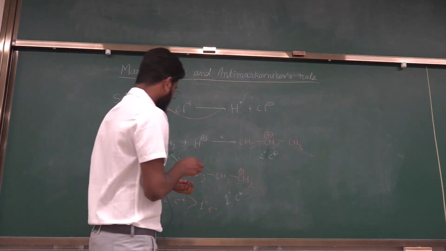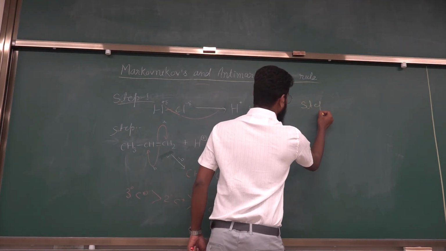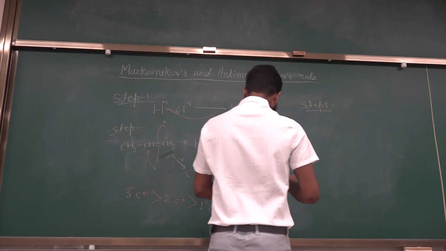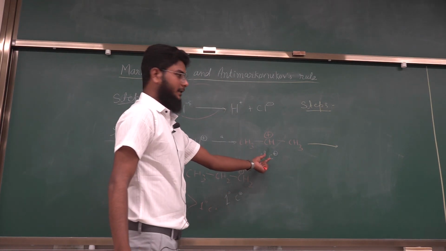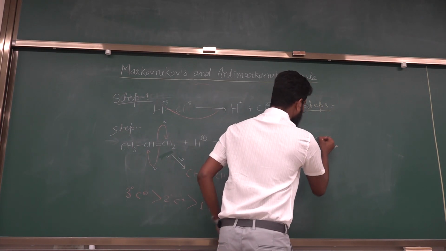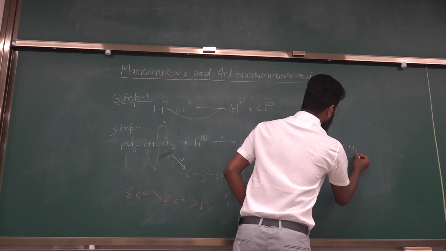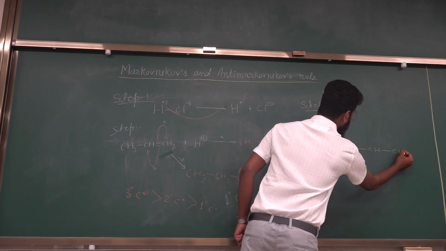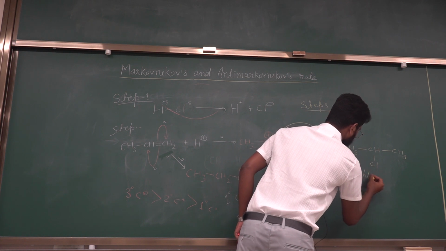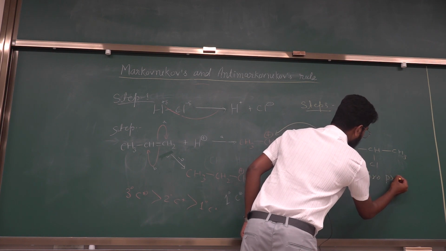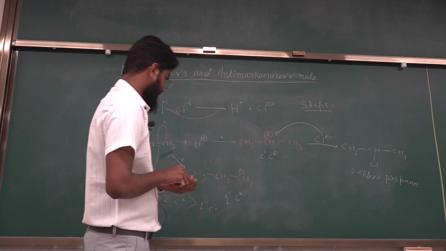And now we are going to discuss the final stage, that is step 3. In step 3, our major product, that is the stable intermediate, will react with chloride ion, and it will attach to the positive charge, and it will form our major product, that is 2-chloropropane. This is our major product.